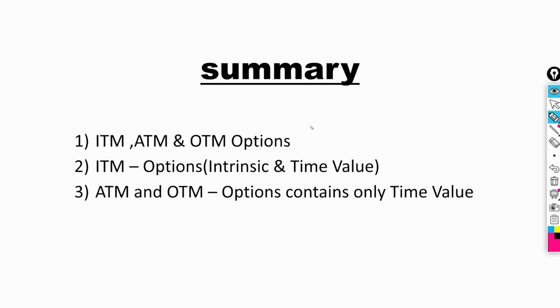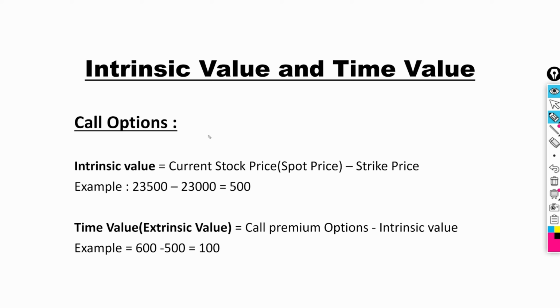Let us summarize what we learned so far. We learned what is meant by in the money, at the money, and out of the money options. In the money options contain intrinsic value and time value. ATM, at the money, and OTM, out of the money options, don't have intrinsic value. They only contain time value. To calculate the intrinsic value of the call option, take the current stock price or spot price minus the strike price. To calculate the time value, take the call premium which we paid, minus the intrinsic value. Then you will get the time value.